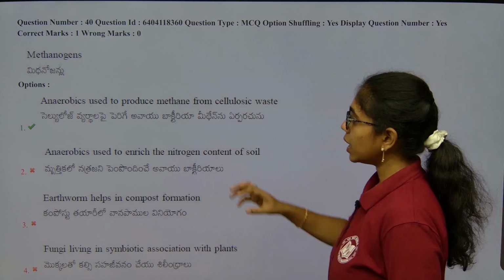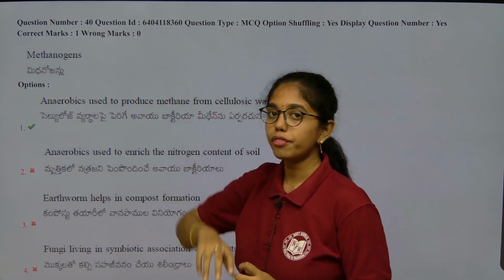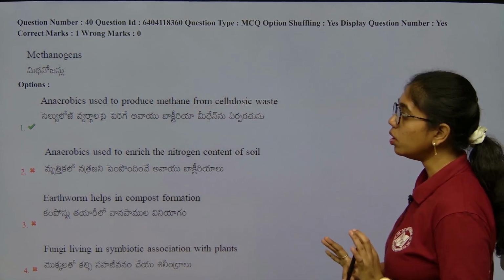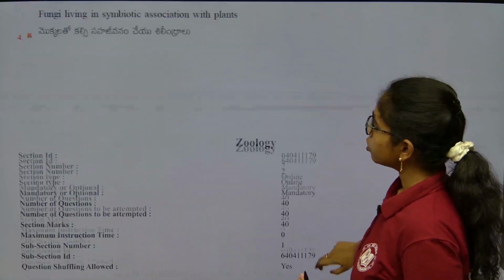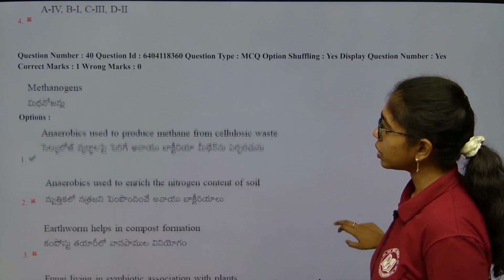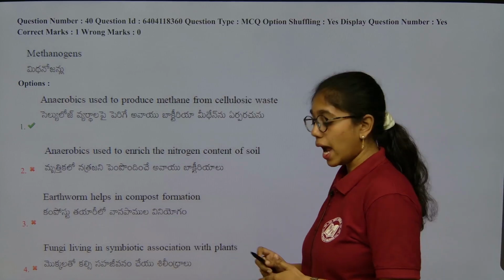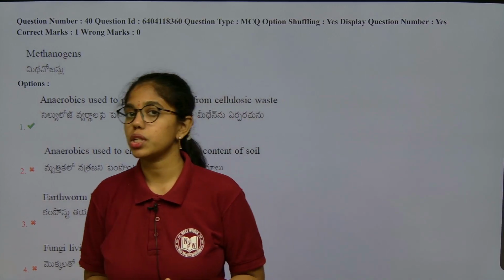That is present in the gut of ruminants like cow and buffalo, where they will be producing what? Methane gas.